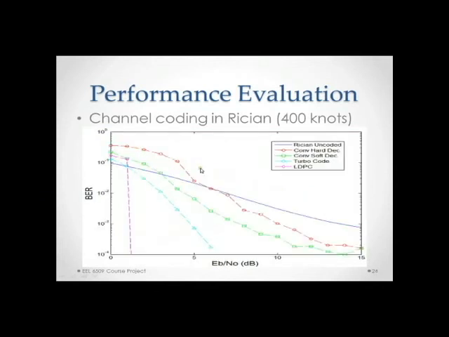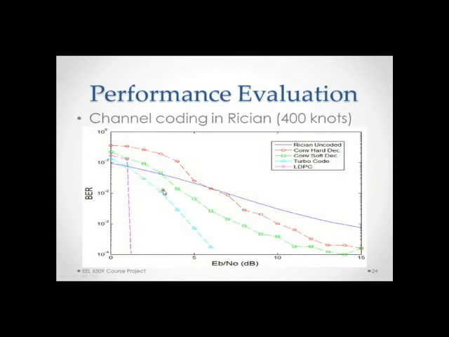For the Rician at 400 knots, again we have the same pattern. The soft and hard decision codes cross in approximately the middle here, except the soft crosses a little bit earlier, but there's much more distance here between the uncoded and the soft and hard decisions.